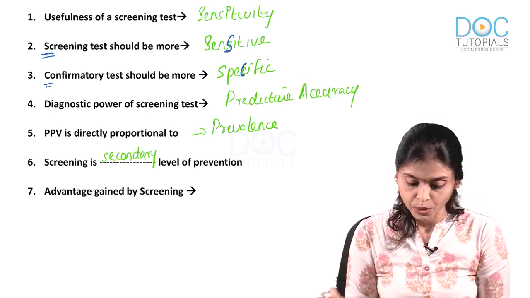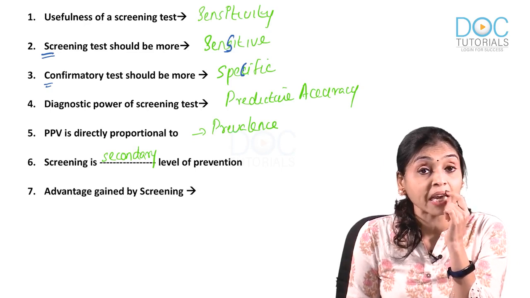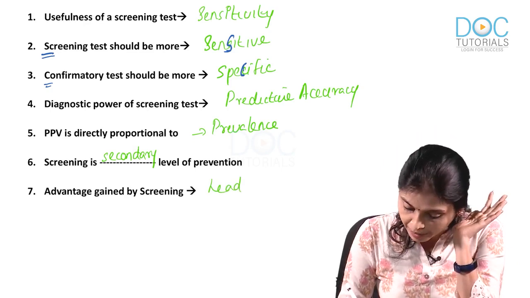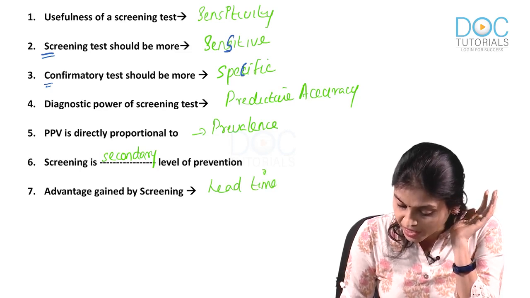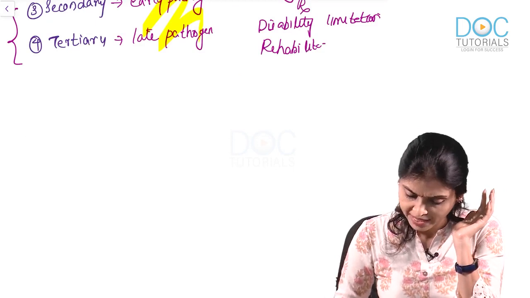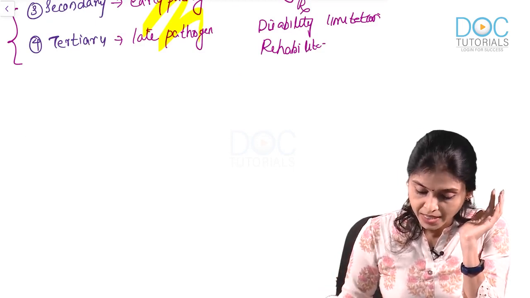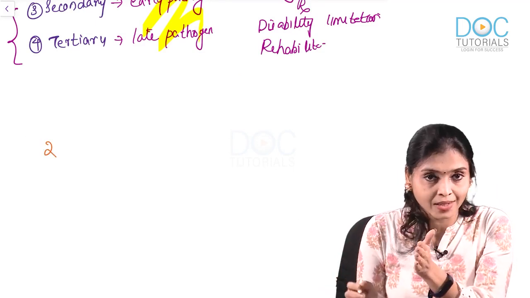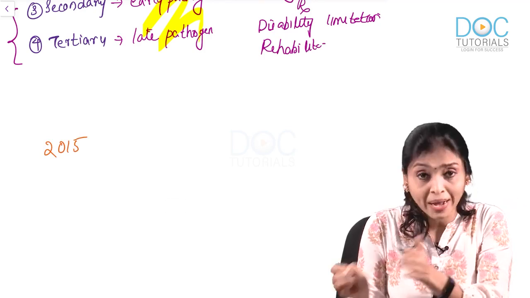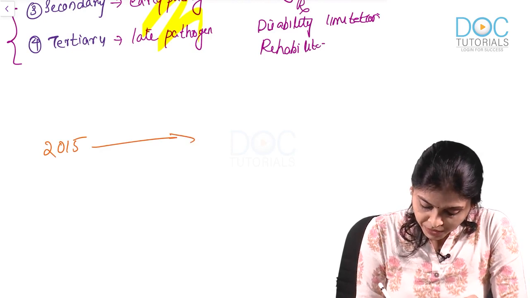Okay. Next question. Advantage gained by screening, a sure question. It is lead time. That brings you to the next question. What is lead time? Let me try to explain it using an example. Imagine that a particular disease is starting in the year 2015. The pathogenesis starts in 2015.